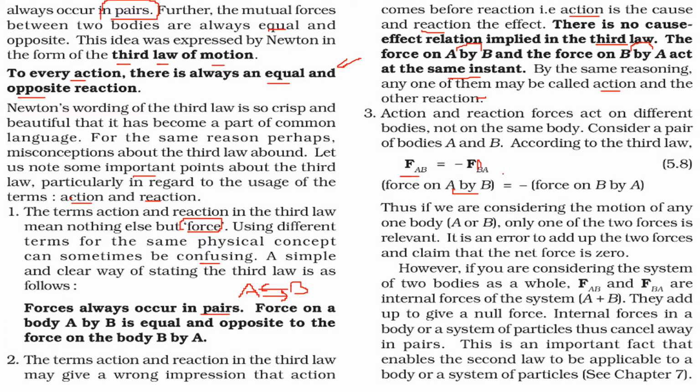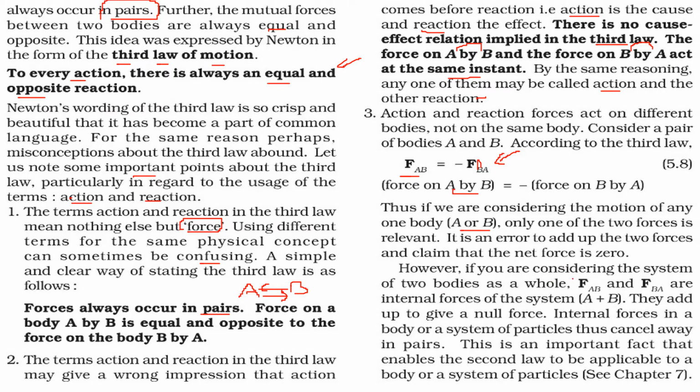So if we are considering the motion of any object, say A or B, only one of these two forces may be relevant. It would be an error to add up these two forces and claim that their addition is 0. For this scenario, it is not acceptable.